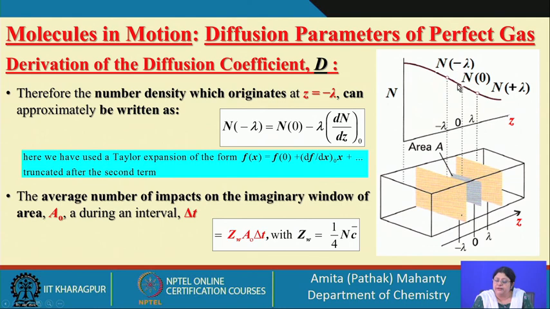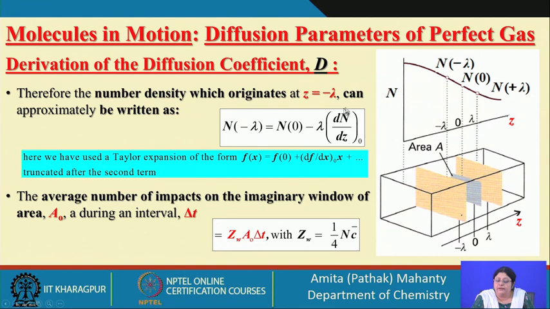At any of these positions, what is going to be the value of the number density? It is going to involve the slope of this curve, that means the change of number density with distance z, multiplied by that location, because at each location you can get the number concentration of the particles. I let that distance be lambda.